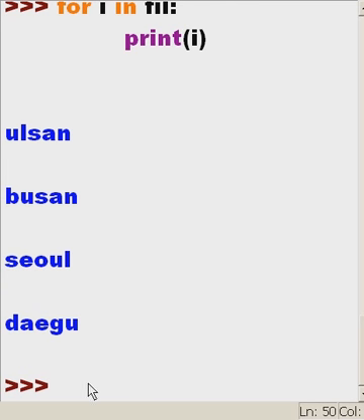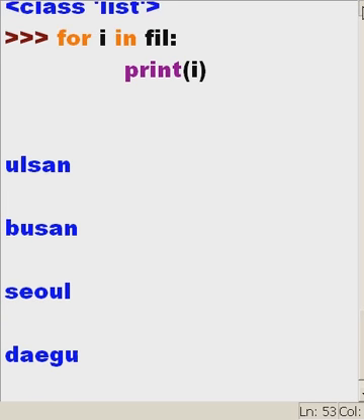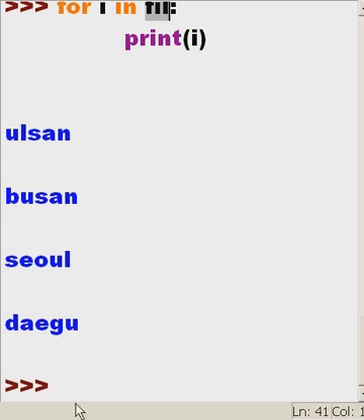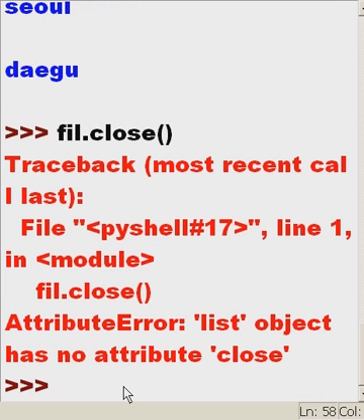I want to do something that's a little bit different now. Till now, we've been saying for I in file, and all the work was done before this, and then we put the variable here. What if we do all the work here and forget about the variables? The text IO wrapper. Let's try that. See what happens. Now, I don't have any files open right now. Remember, if I were to do a file.close, I'm going to probably get an error because the file is not open, and it's not a file object to begin with.